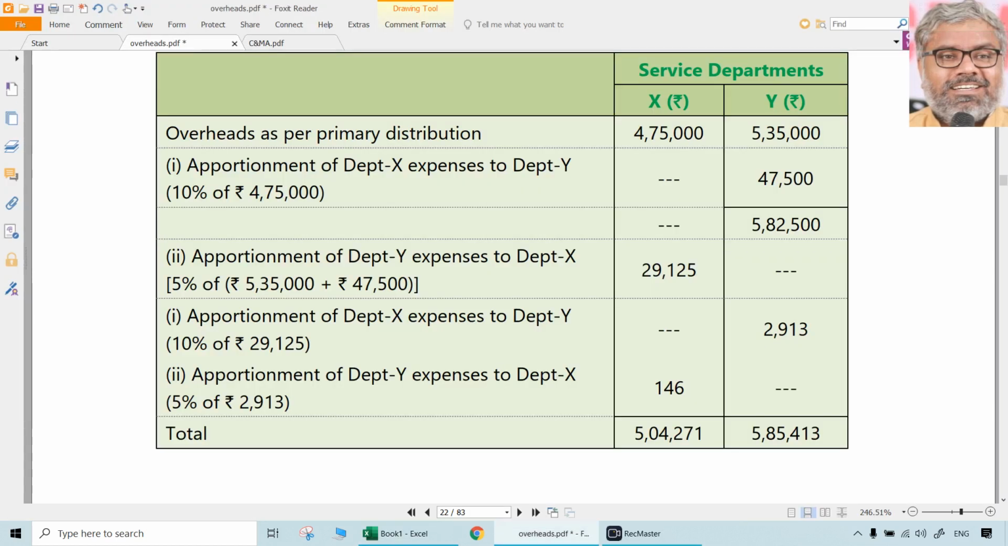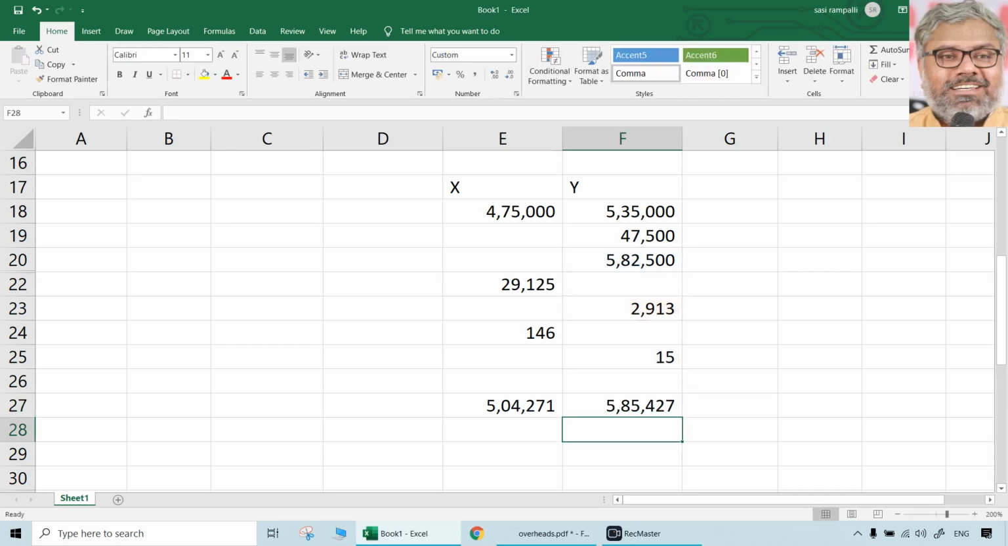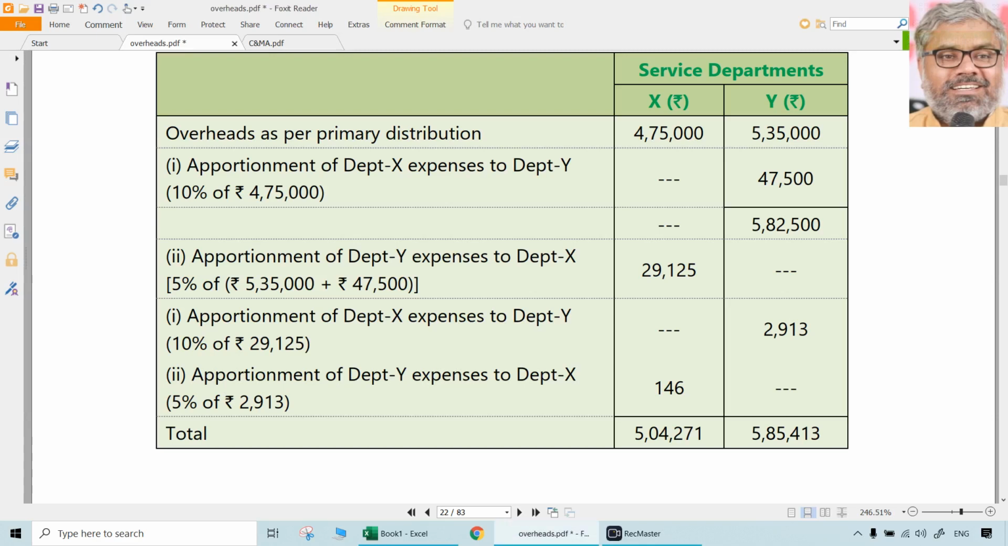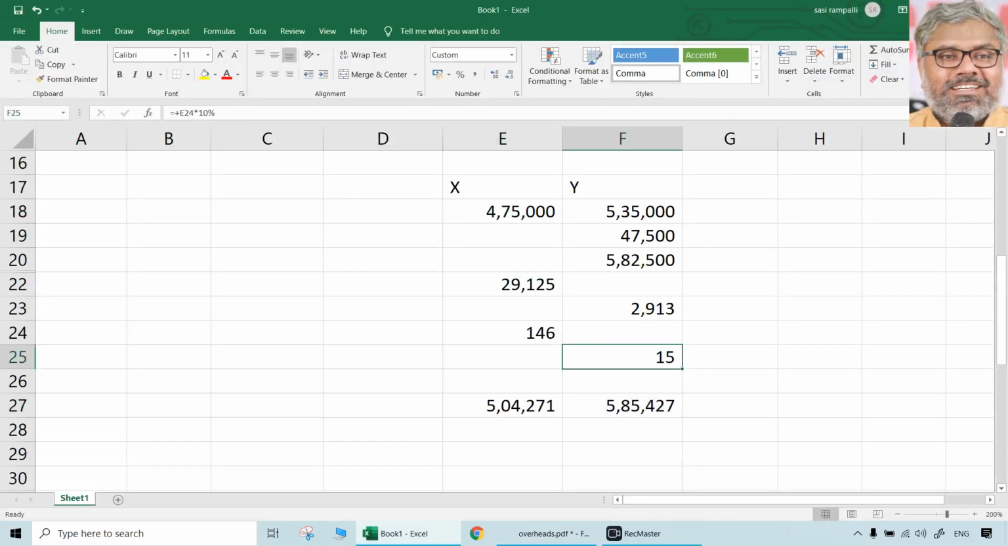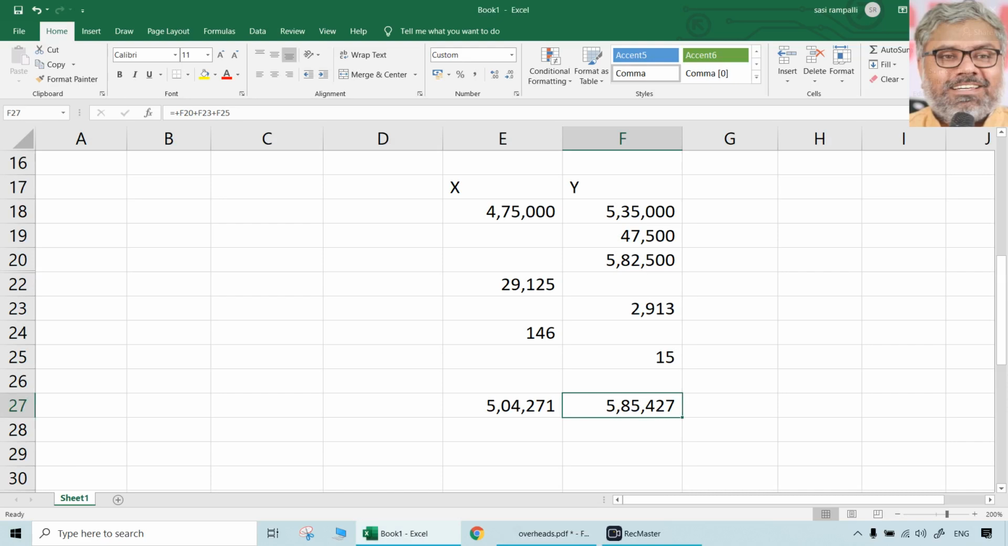Original one 535 plus 47,500, 582, this plus 2913 plus let us say 15 also. So 585,427 or something like that is there. But what is the total of these two? Total should match wherever there is. Total of 10,000 only should come. This is coming more definitely than that. If we stopped here itself, if we went further, it will be a little bit more. No problem. So let us take these things: 5,04,271, 585,427. Let us take it as a continuous process here.